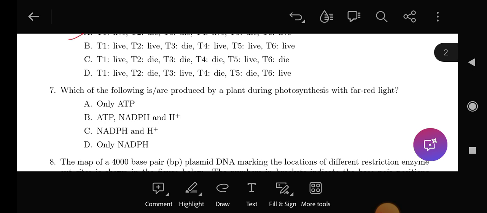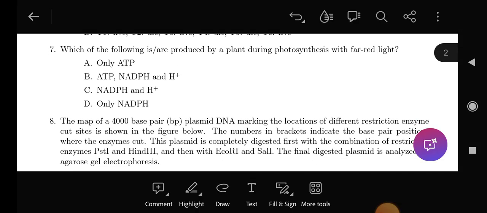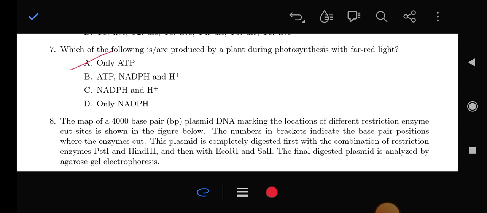Next, question number 7. Which of the following is or are produced by plant during photosynthesis with far red light? Okay, far red light that is greater than 700 nanometer. So it will induce only cyclic photophosphorylation, and that actually produces only ATP, but not NADPH or H plus. So option A will be the answer.